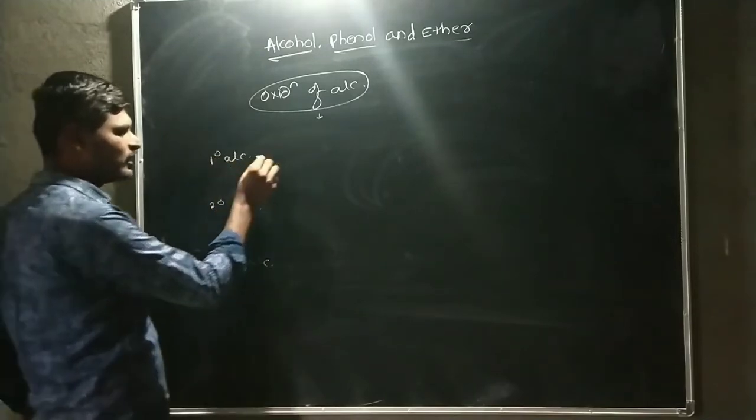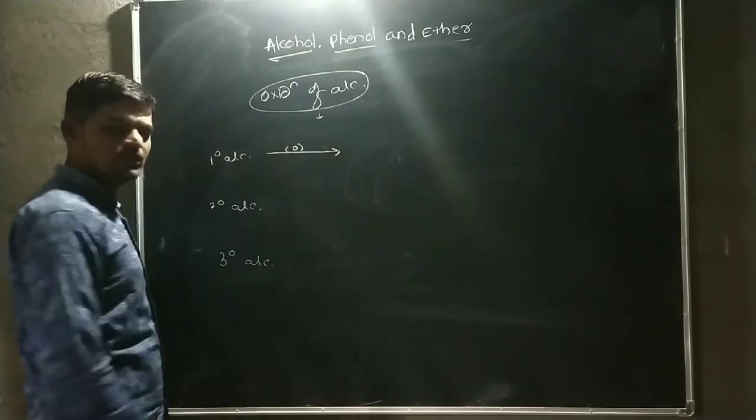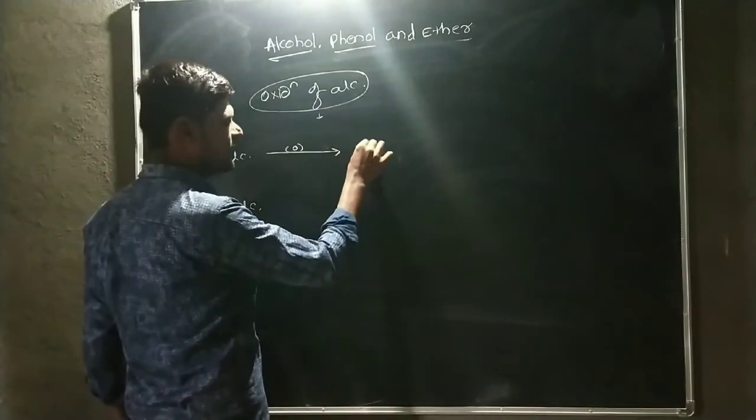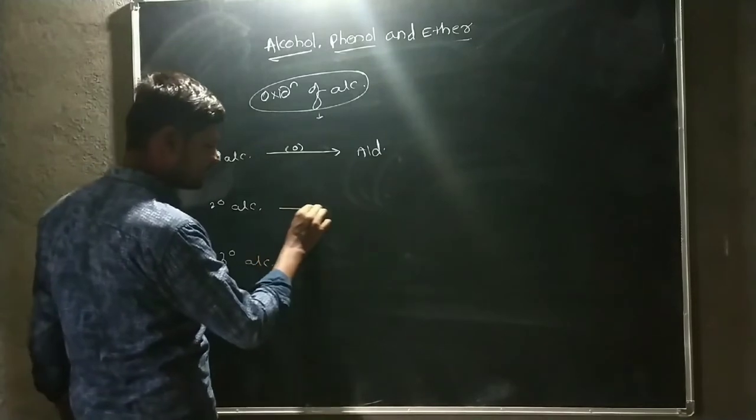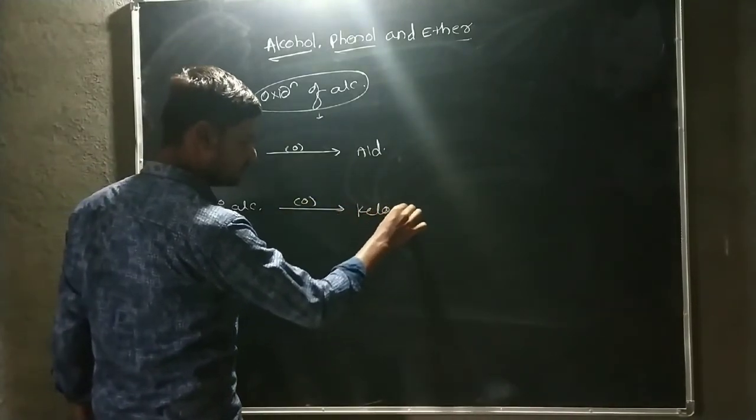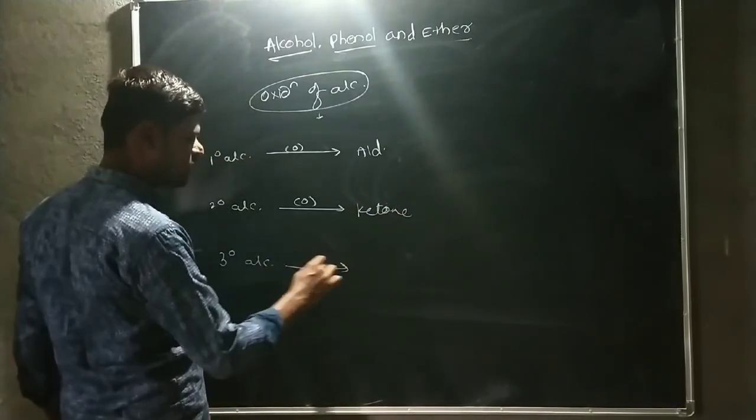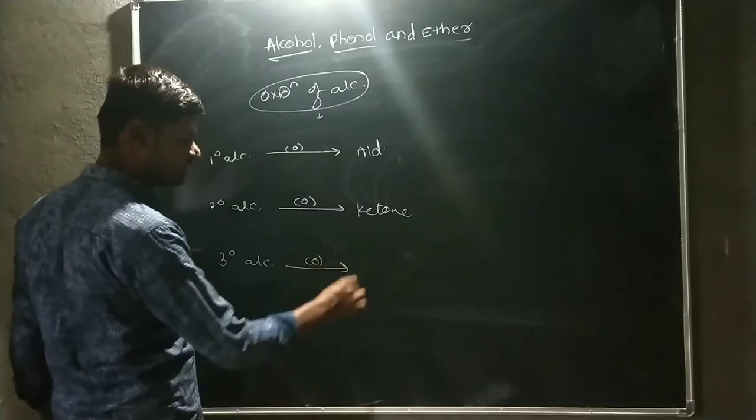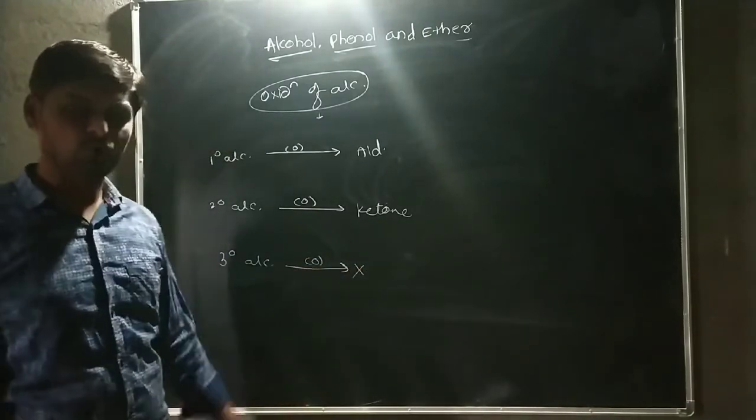If a primary alcohol undergoes the oxidation reaction, then it gives the aldehyde. If the secondary alcohol undergoes the oxidation reaction, then it gives the ketone. And tertiary alcohol does not undergo oxidation reaction. There is no formation of product.